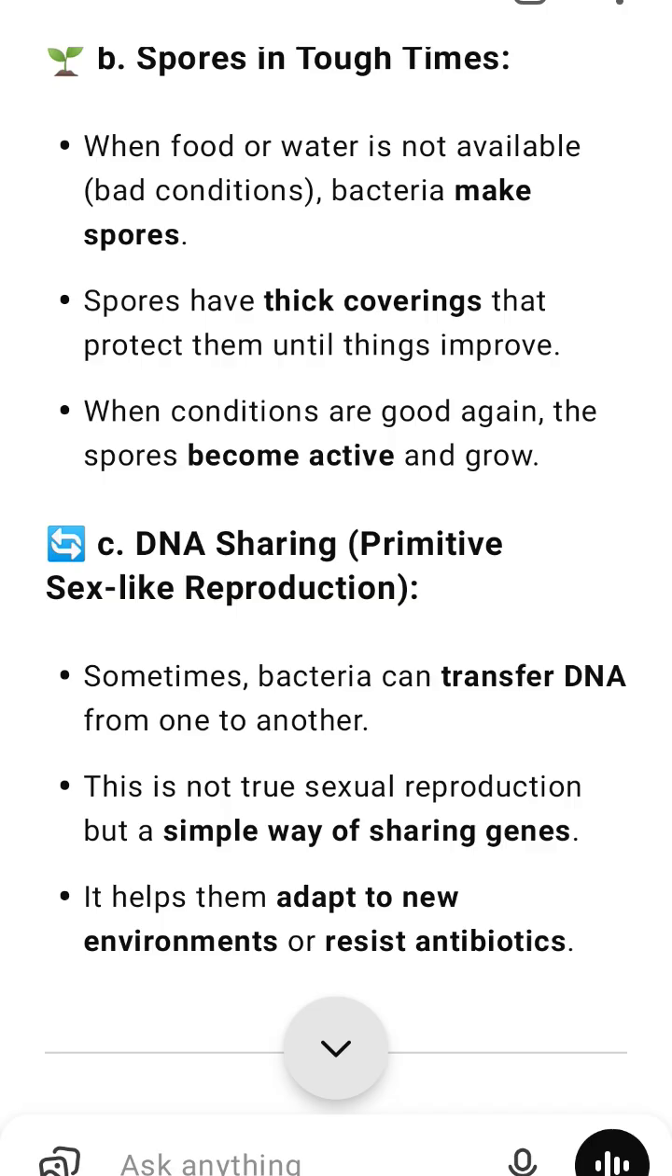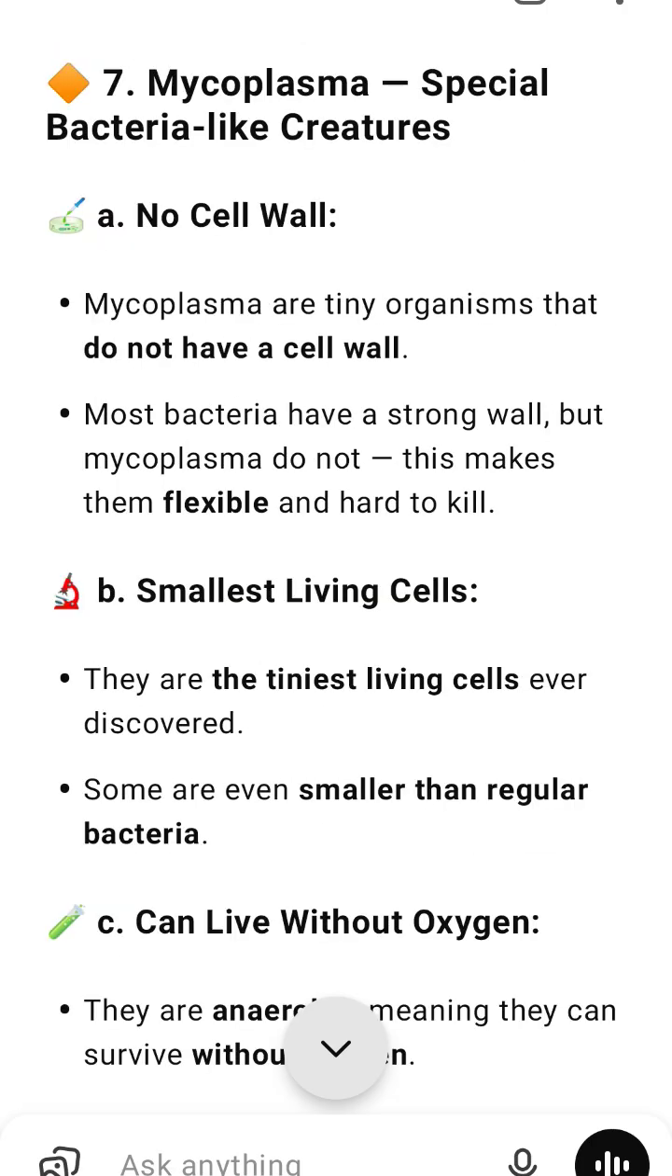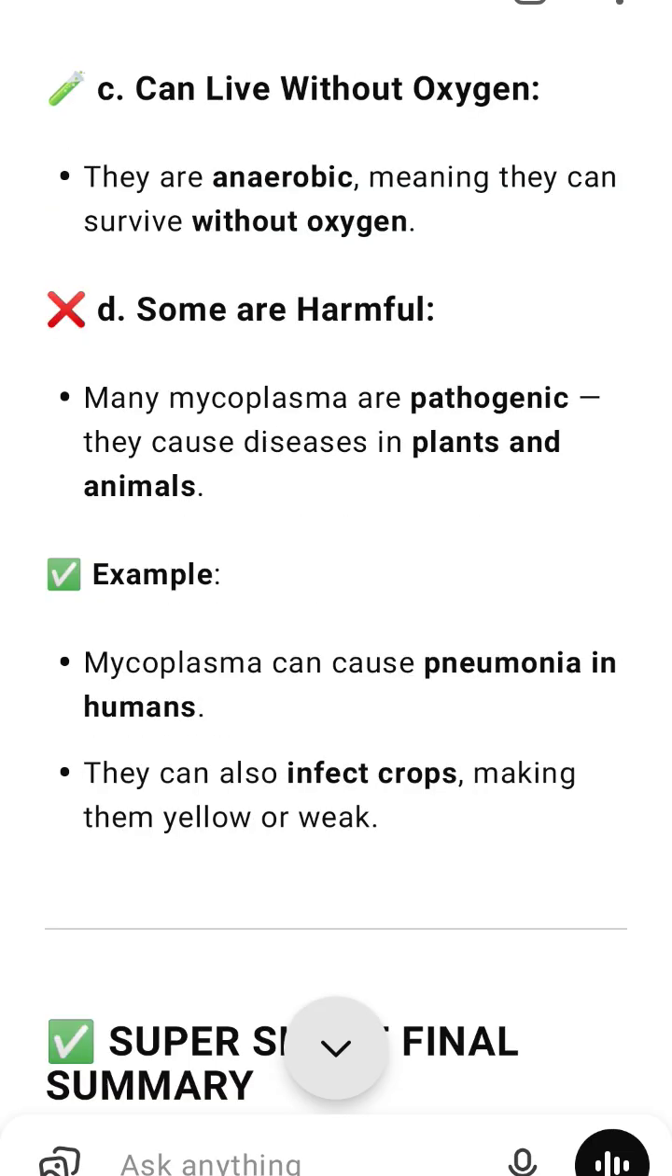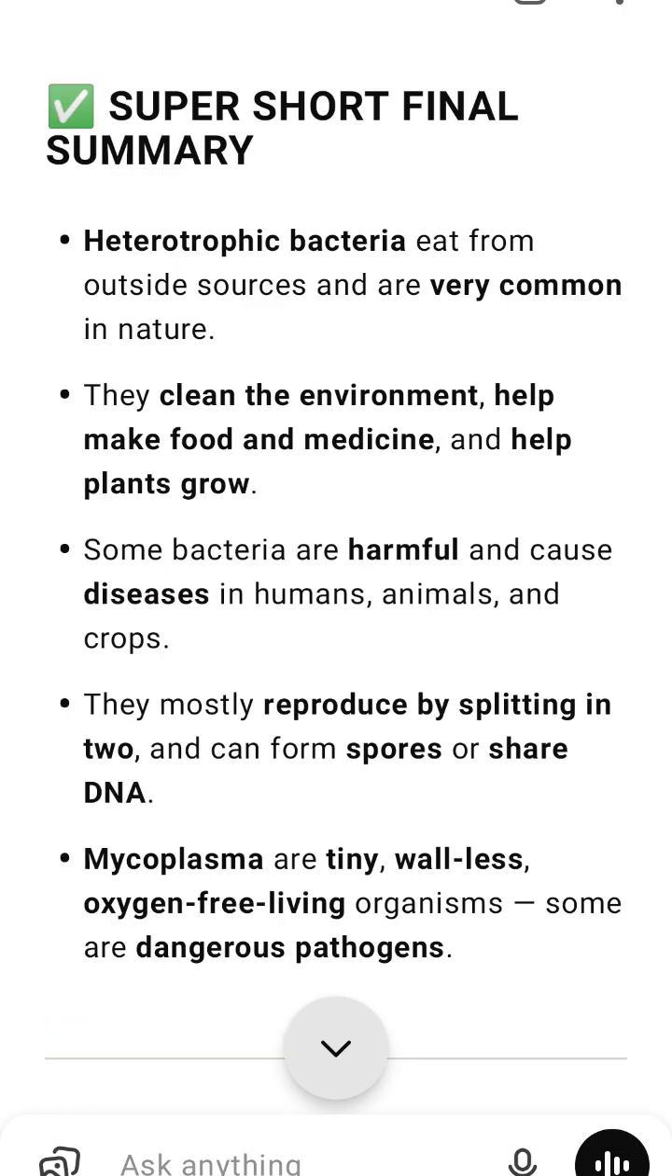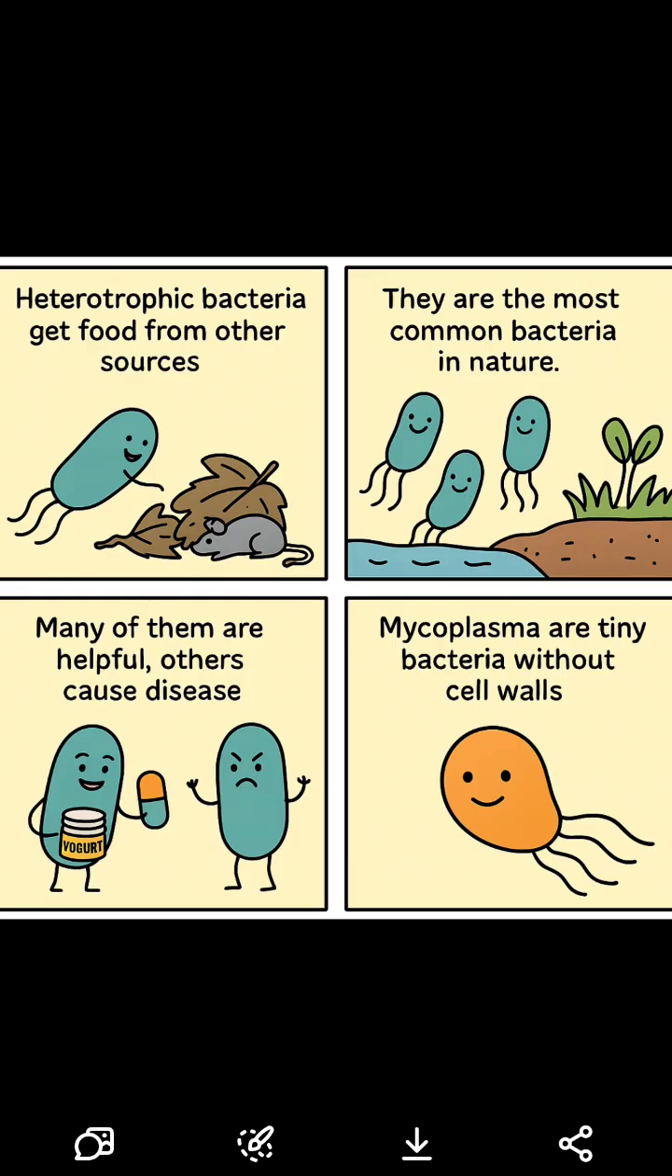7. Mycoplasma. Special bacteria-like creatures. A. No cell wall. Mycoplasma are tiny organisms that do not have a cell wall. Most bacteria have a strong wall, but mycoplasma do not. This makes them flexible and hard to kill. B. Smallest living cells. They are the tiniest living cells ever discovered. Some are even smaller than regular bacteria.